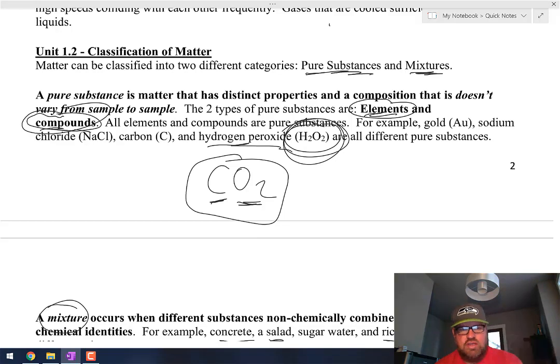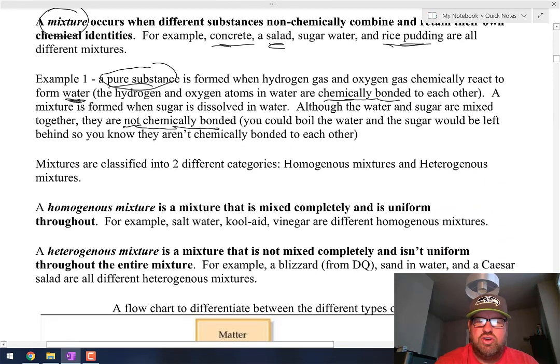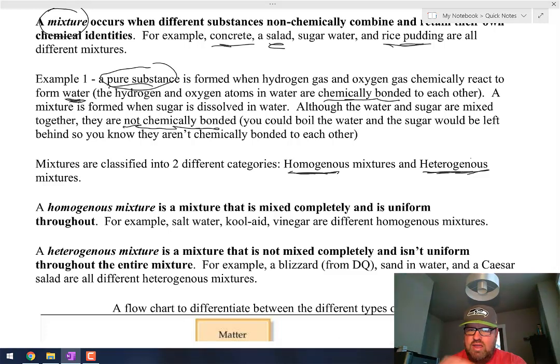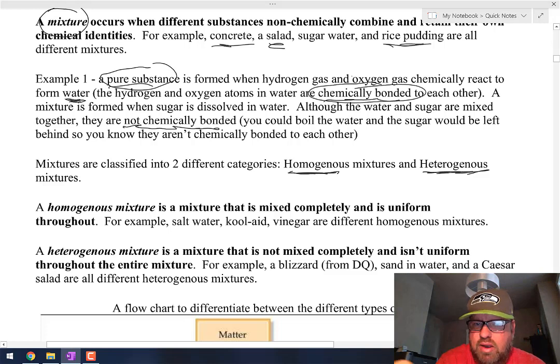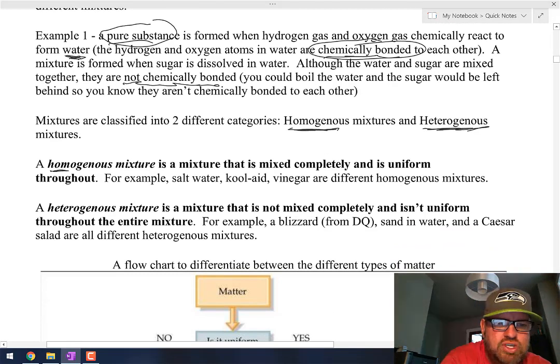You can't change it. Okay, so elements and compounds are pure substances. And then within the mixtures, there are what we call homogeneous mixtures and heterogeneous mixtures. Okay, now remember, they're still mixtures. It still means that things are mixed together, but they're not chemically combined. Okay, there's not a chemical bond in a mixture.